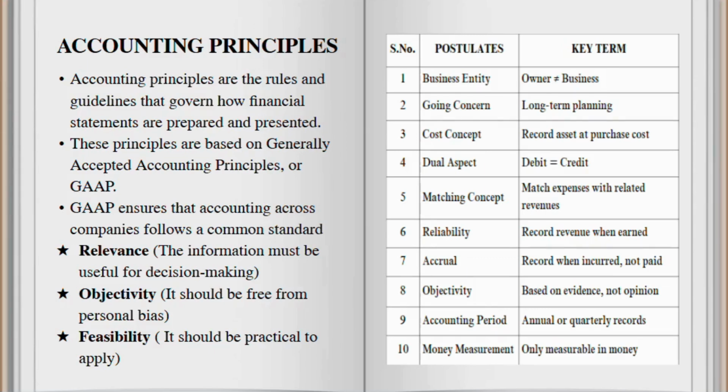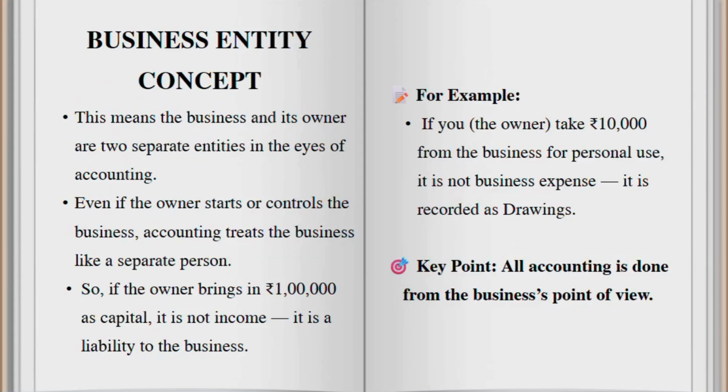Now let's look at these 10 accounting key postulates or the assumptions. The first concept is business entity concept. The business and the owner are two separate entities. For example, if the owner invests rupees 1 lakh into the business, it is not income, it is a liability. If the owner withdraws rupees 10,000 for personal use, it is recorded as drawings, not as an expense. Here the key point is all transactions are recorded from the business point of view.